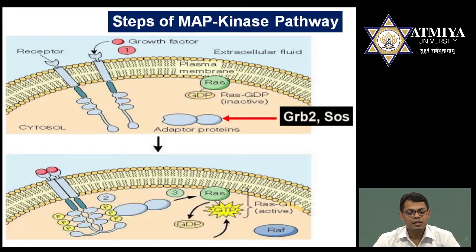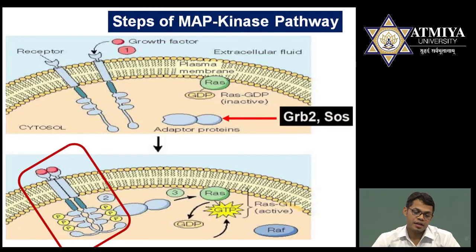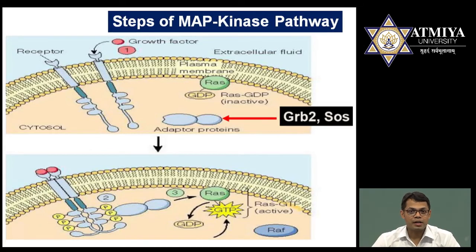Now you can see this adapter protein which I am showing here and the RAS protein, these two are going to be activated. How? Let's see. The first step is the receptor binds to the ligand, and the receptor becomes activated. After activation, GRB2 and SOS, which is an adapter protein, bind to the receptor. After binding to the receptor, GRB2 and SOS become activated.